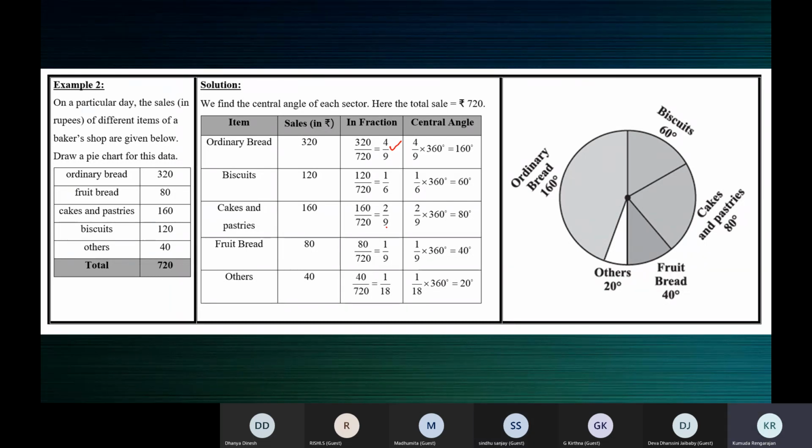Sometimes teachers will find the central angle straight away without finding the fraction. That's also fine. It depends on what your teacher expects from you. The fraction column is optional. Some teachers want you to show the fraction column, some directly find the central angle. So please follow the instruction given by your teacher at school. If she wants you to show the fraction column, show it. Else, you can avoid the fraction column.